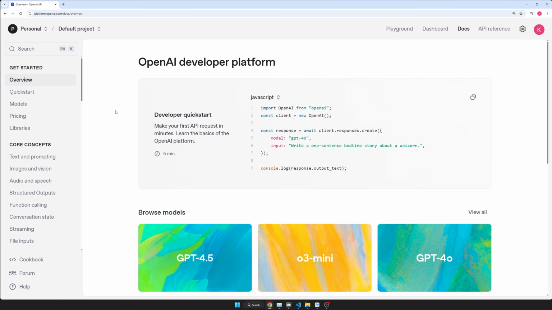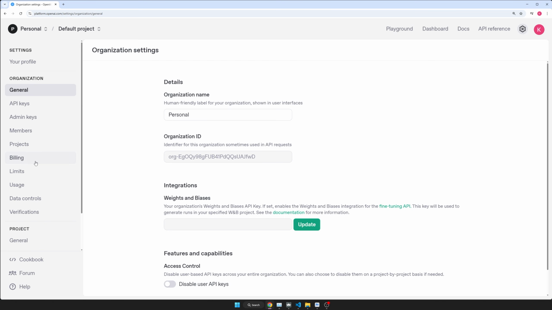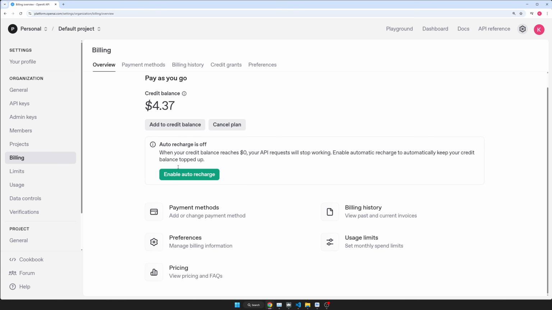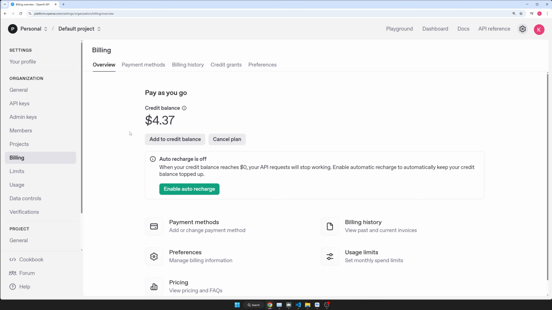So first things first, go to platform.openai.com. Just make an account or sign in using Google. It's pretty easy. Once you have done that, then go to settings. Once you've done that, then go to billing and just make sure that you have some credits here, like add a couple dollars because these models are really cheap. So I would say if you have the money, just add like $5 and that's going to last you a very long time because they're so cheap. So just add a payment method, add a couple bucks or maybe $1, just, not a lot of money.